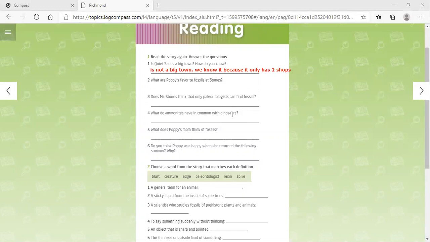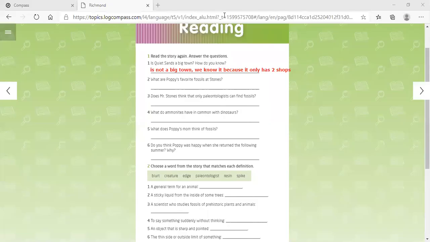Number two, what are Poppy's favorite fossils and stones? Well, she likes the amber. Why does she like the amber? Because it has little creatures inside these stones, right? She likes amber ones with tiny creatures inside them.